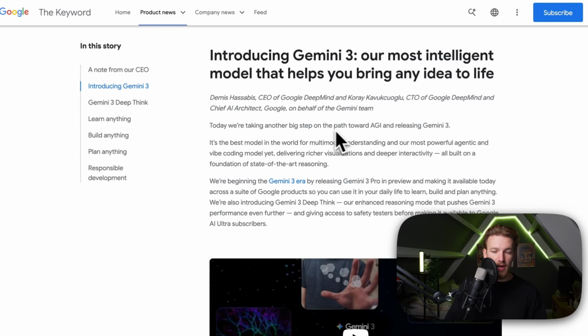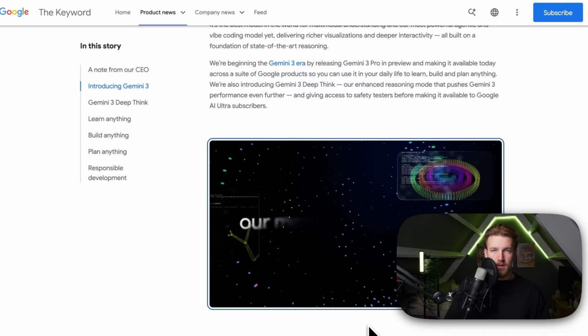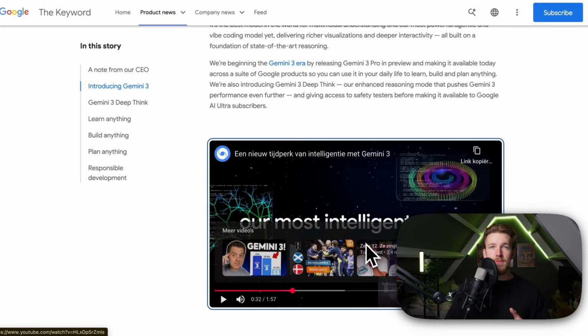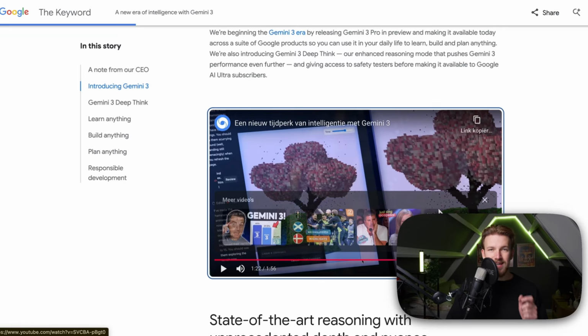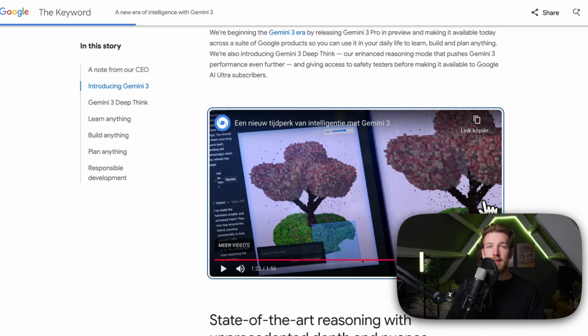So Gemini 3, they call it the most intelligent model that helps you bring any idea to life. It's very multimodal, and this means that we have images, it can analyze videos, it can generate videos. So this is really cool. We have the Gemini 3 model inside Google AI Studio, and I'm a really big fan of Lovable. But this is the first time that I am actually making a video about something other than Lovable, because it is really worth it. I will show you everything in detail in a second.